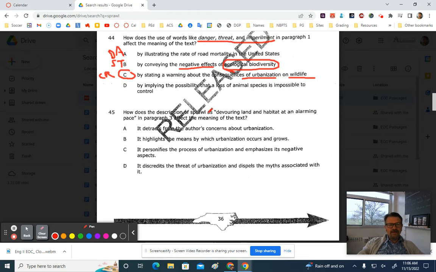We've talked about the correct answer. By implying the possibility that a loss of animal species is impossible to control. That's a strike, maybe, but the word impossible, I'm going to put that as an extreme word. But really, the article is about that it is possible to have a positive impact. But a good extreme word trap there. Okay, dangerous assumption, strike, correct answer, and an extreme word. Pause the video and make sure you have all that down.